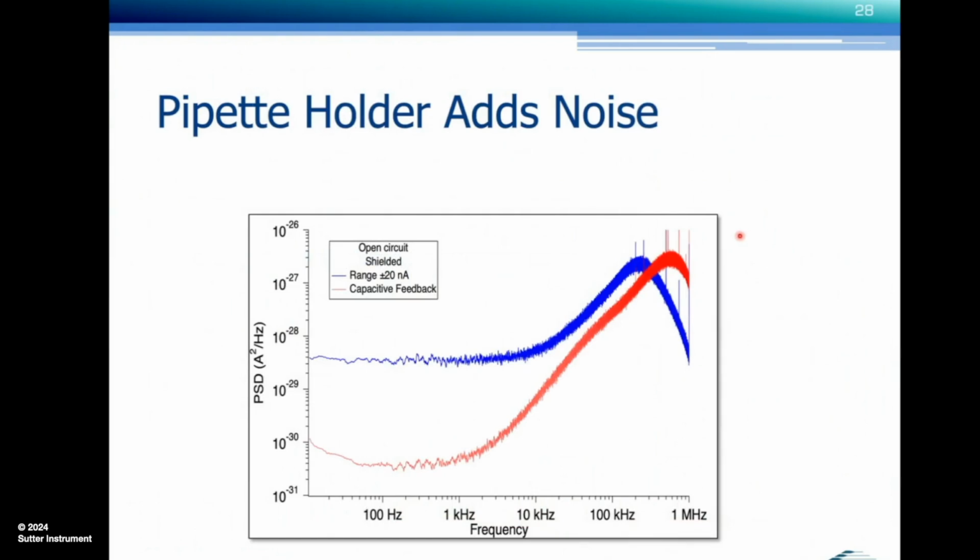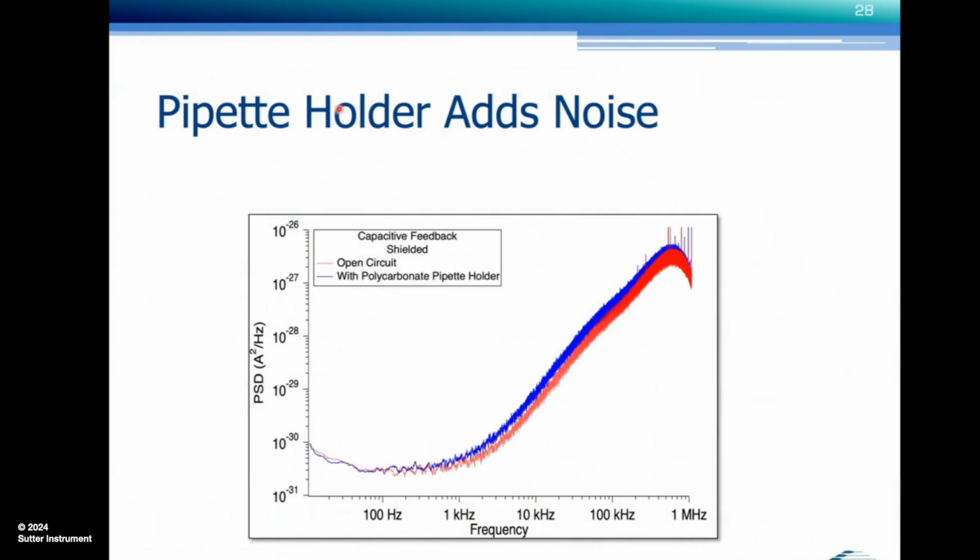Let's go back. This is the same curve that I showed earlier, and the red curve here is with the capacitive feedback in the D patch. Let's go back and take a look at what happens if we put a pipette holder on the head stage. And again, this is a question that a customer in tech support recently asked. Well, again, I wanted to investigate the pipette holder, so the pipette holder went in the shielded box as well. And what happens is it doesn't really add that much noise. The Axon guide says it's about 10%. It looks like it's less than that, but it's across the entire spectrum.